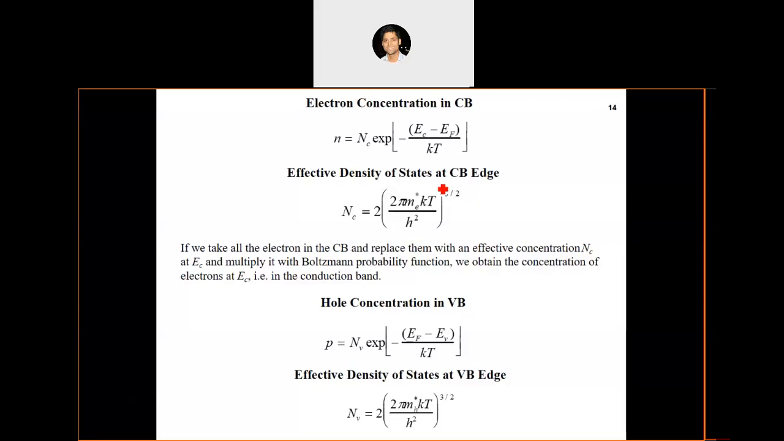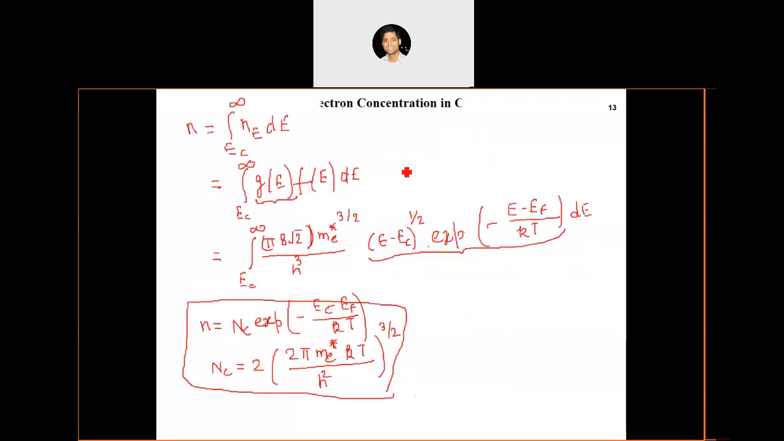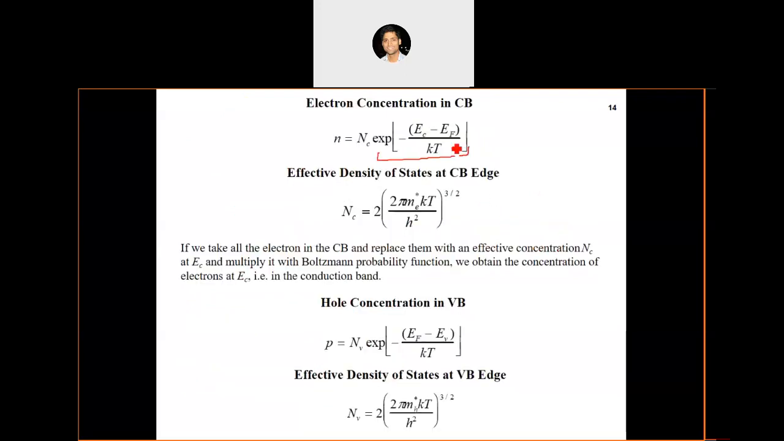Why are we calling it like this? If you see, this is actually the Boltzmann distribution function at the Fermi energy, sorry, at the conduction band edge, at the energy level EC. Because the Boltzmann distribution function is exponential minus (E minus Ef) by kT, right? So we have replaced E by EC. So that means this is actually the distribution function at the conduction band edge, isn't it? So this Nc is called effective density of states, because when we multiply this probability distribution function by Nc, we get the number of electrons.